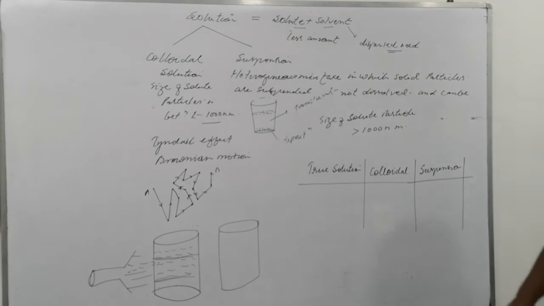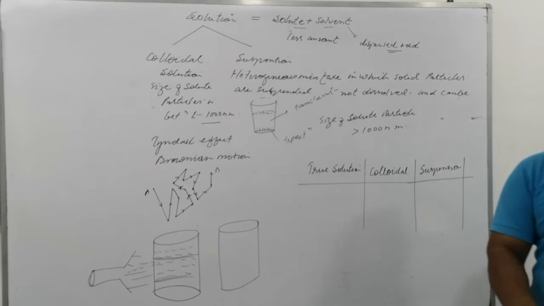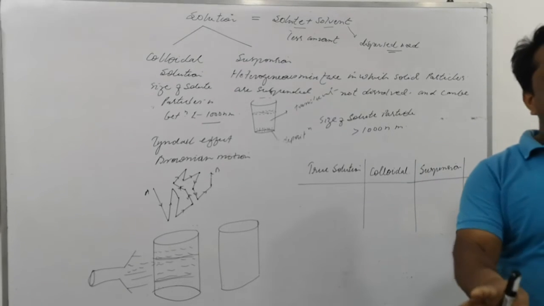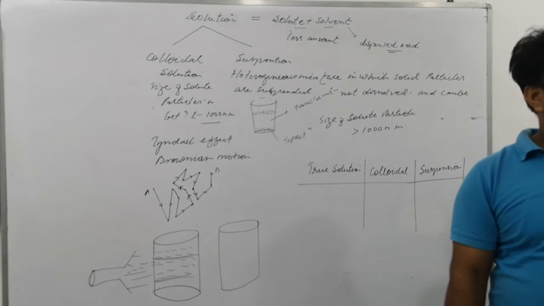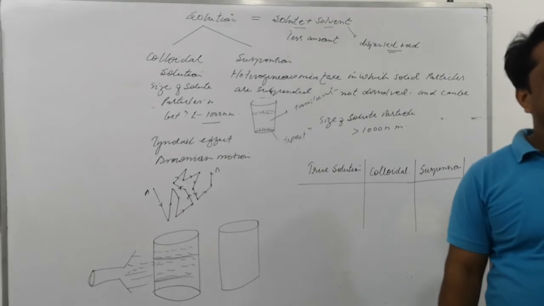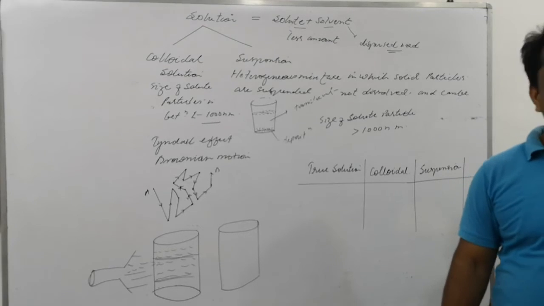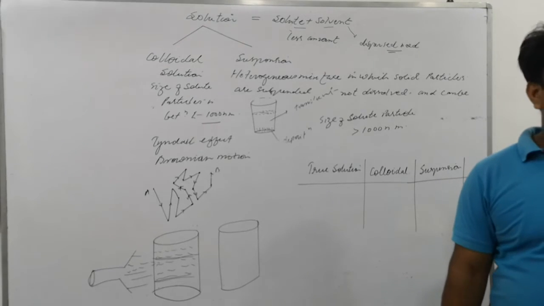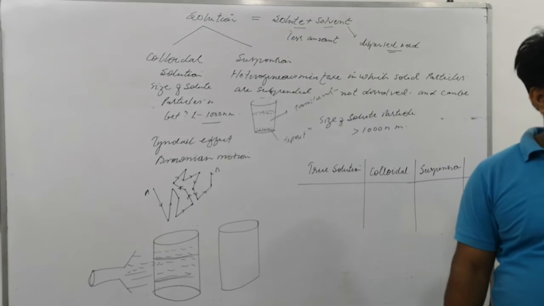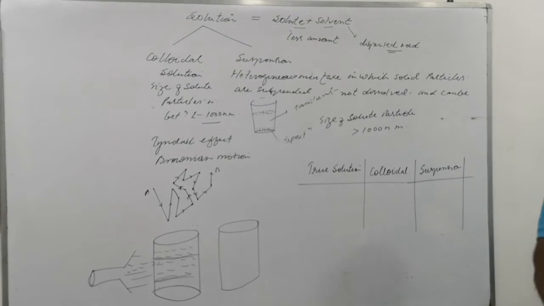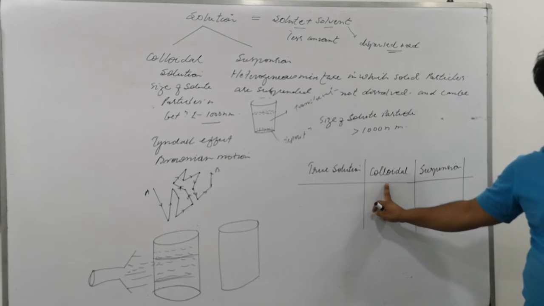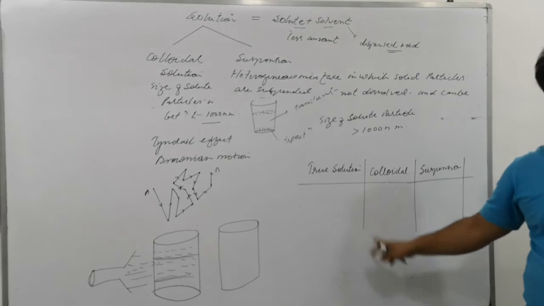Under gravity, if the true solution is allowed to rest, meaning we keep it calmly, undisturbed, after some time we will see the solution is as it is, with no deposition on the bottom. In the case of colloidal, the particles will not settle. But in the case of suspension, the particles will settle on the bottom of the container. So the particles unaffected under gravity mean it is colloidal.